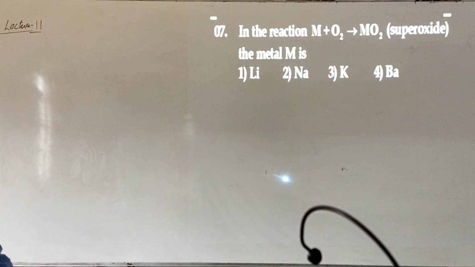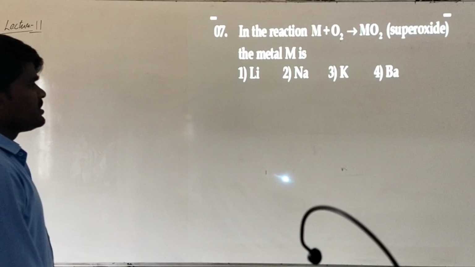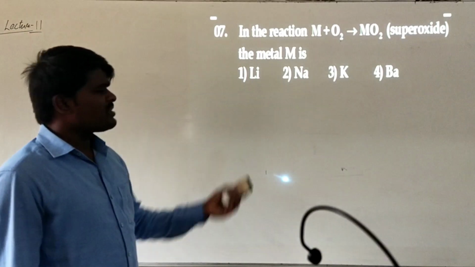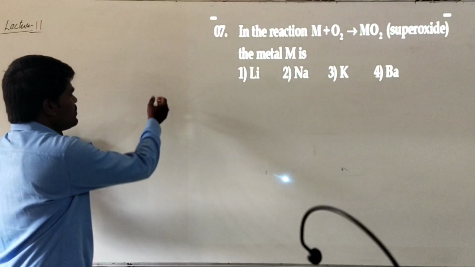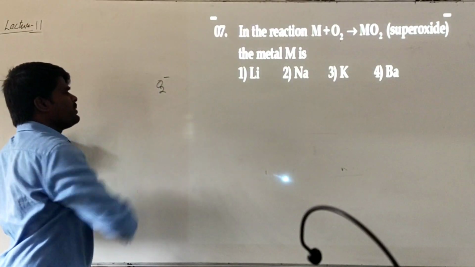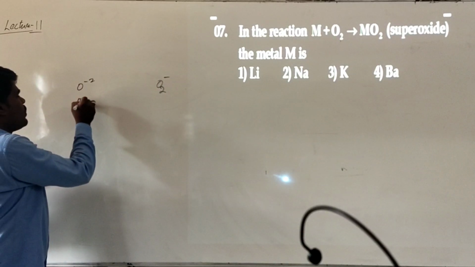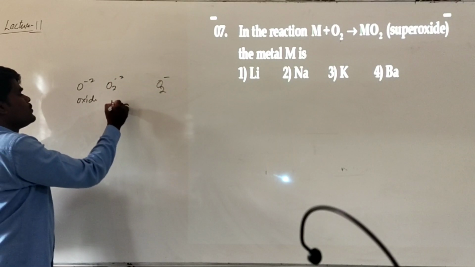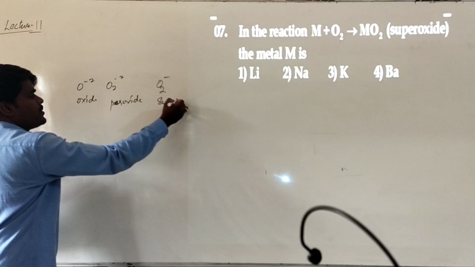The reaction of metal plus oxygen gives a superoxide. The metal is here; he has given an equation, and he has to identify it. Generally, we know that lithium does not form superoxides or peroxides. What is meant by superoxide? O2 minus is called superoxide. O minus 2 is called oxide. O2 minus 2 is called peroxide, and this is called superoxide.